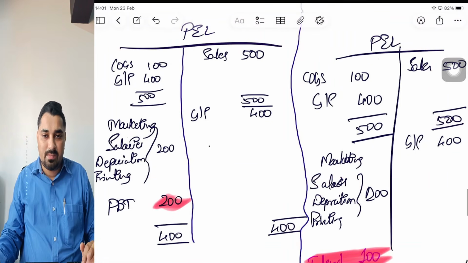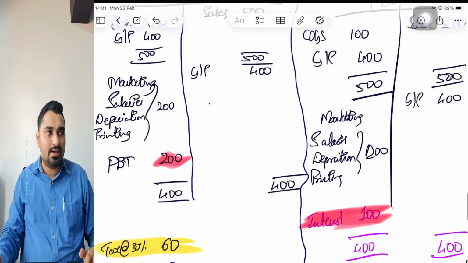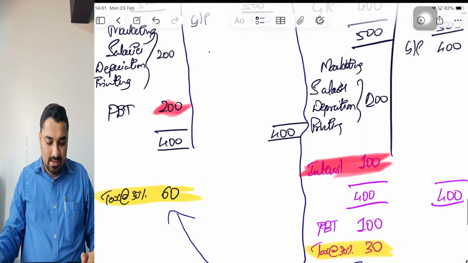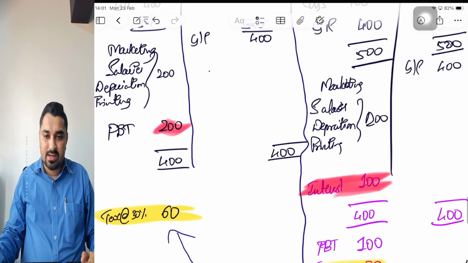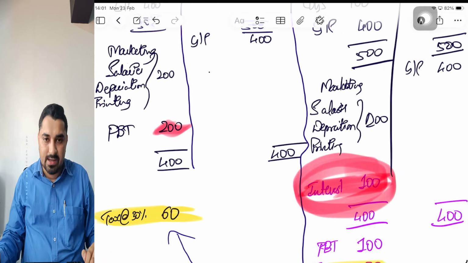So I've drawn up two dummy P&L accounts here. Both the sales figures are the same, the gross margins are the same, the indirect expenses are the same. The only difference is that in the unlevered company, there is no interest payment. In the levered company, I have interest here. I have paid interest here. Correct? I have paid 100 crores of interest.